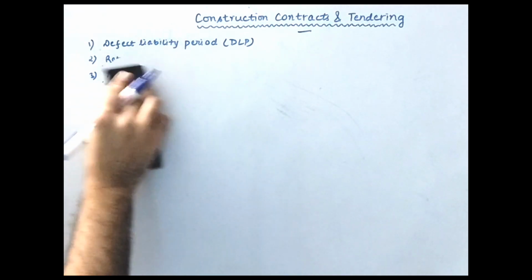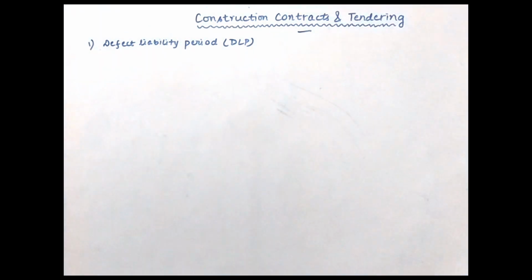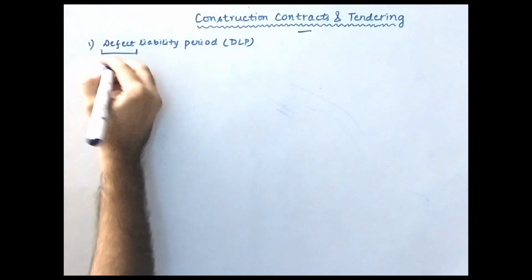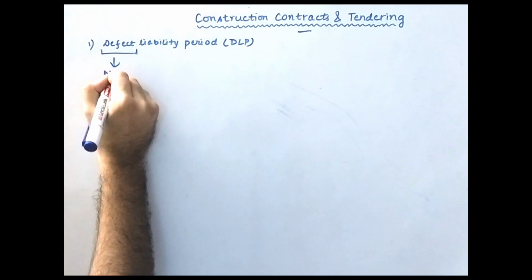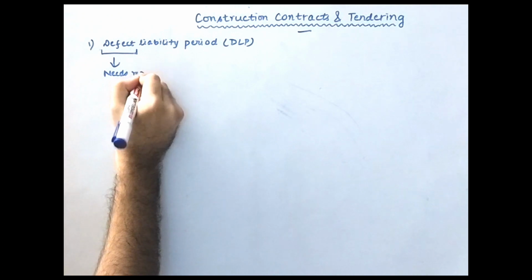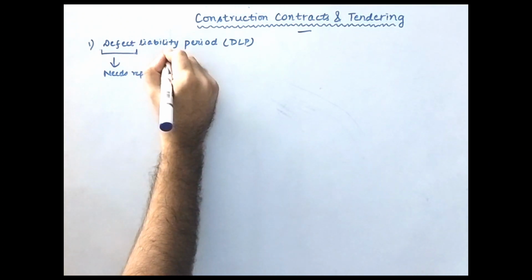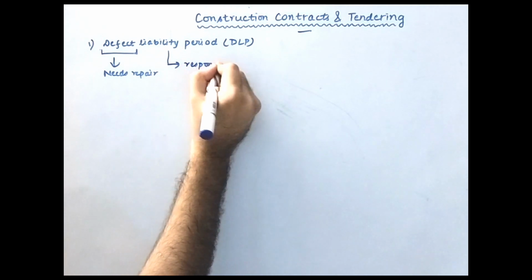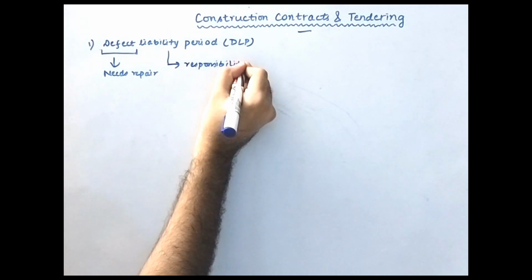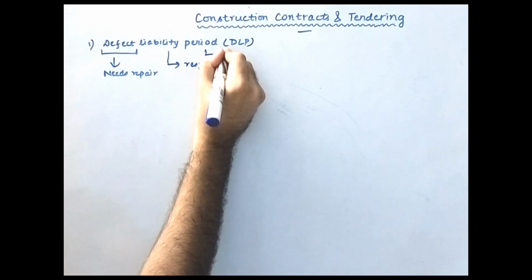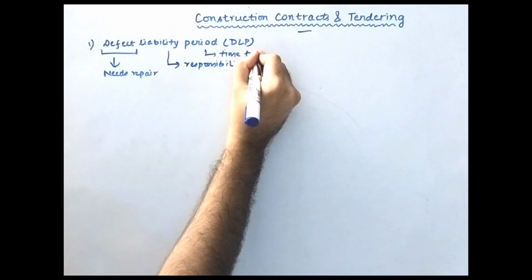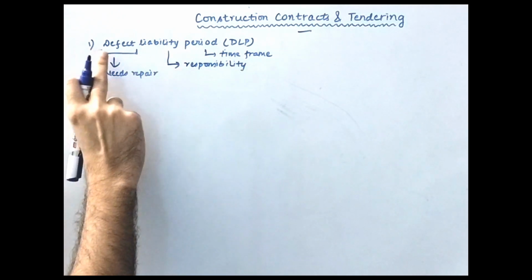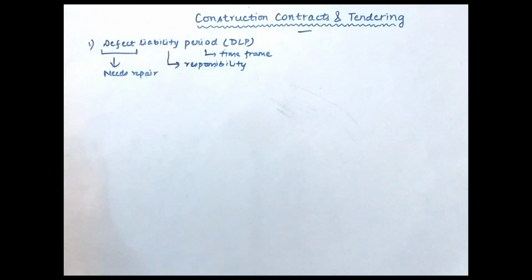The first term is the defect liability period. As the term suggests, a defect is something which goes wrong, which needs repair. Liability means to hold the responsibility, and period is nothing but your time frame. So we have broken this complete term into three things: defect, liability and period.